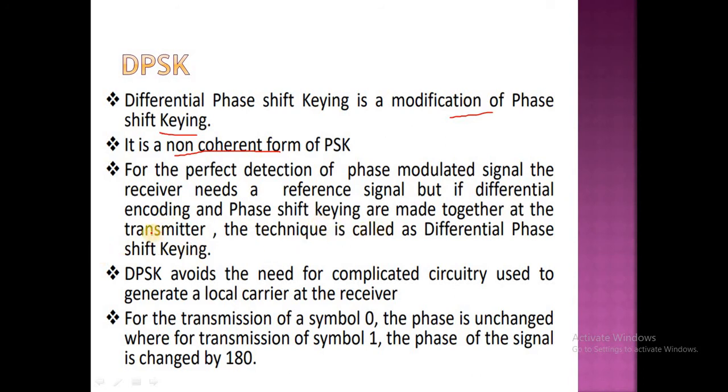But if the differential encoding and phase shift keying are made together at the transmitter, then the technique is called DPSK. So if you combine the differential encoding along with the phase shift keying, we can get DPSK. DPSK avoids the need for complicated circuitry used to generate a local carrier at the receiver.